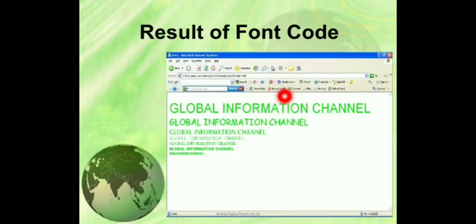See, this is it. Size 7, size 6 and so on. You can see. Got it? So the 3 attributes were used, but all the texts were in green color, with different size and different font style.